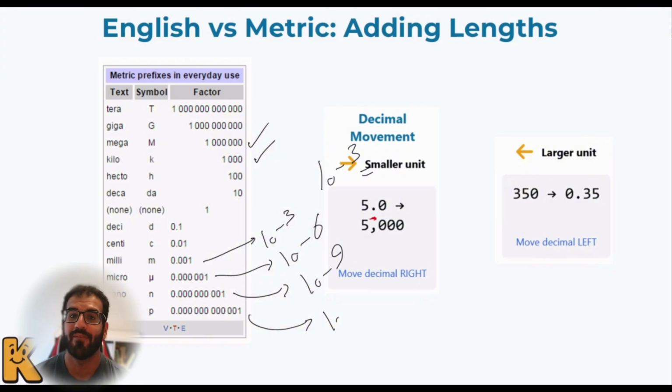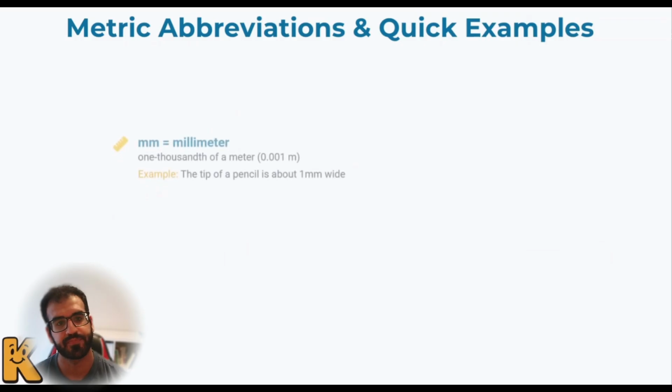In the meantime, when I have a larger unit and I would like to convert it to a lower one, for instance, I have 350 meters. If I want to convert it to kilometers, the only thing you have to do is everything backward. When you move three zeros to the right in order to convert kilometers to meters, you turn to the right. And when you want to convert meters to kilometers, you have to move 3 decimal points to the left, which we have over here. So it would be 350, and we just move it to the left.